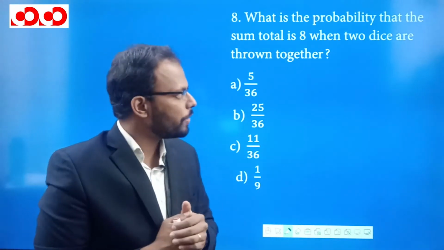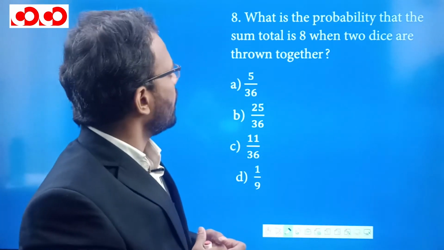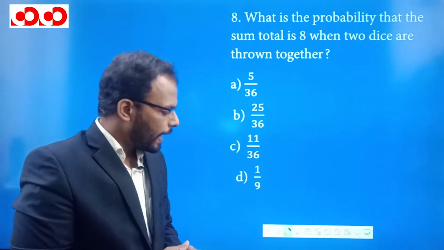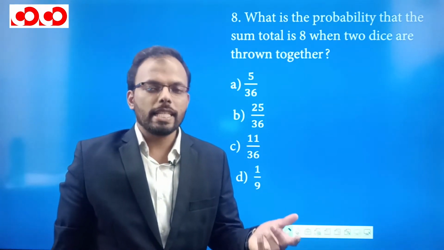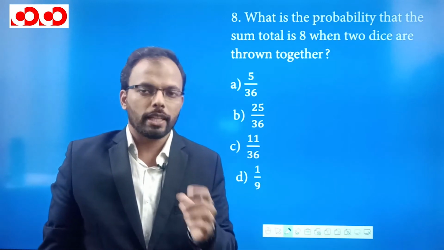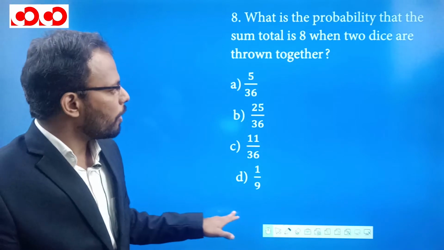Another question here we have taken based on probability. What is the probability that the sum total is 8 when 2 dice are thrown? Again, when we throw 2 dice together, we know that in each dice the values which can come are 1 to 6 in the first dice and 1 to 6 in the second dice. Now the total number of possibilities.